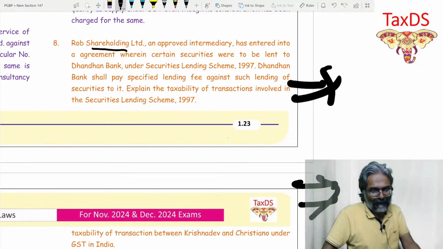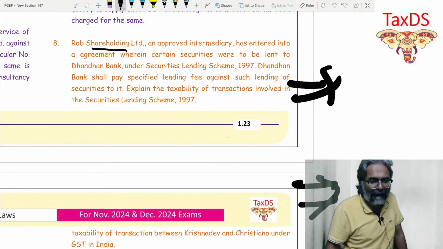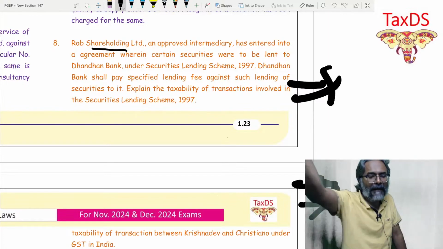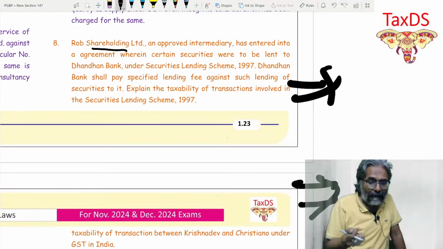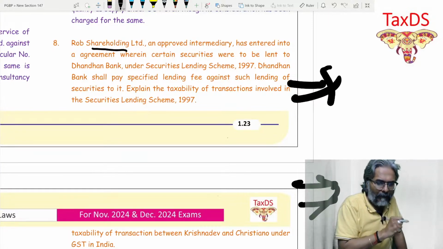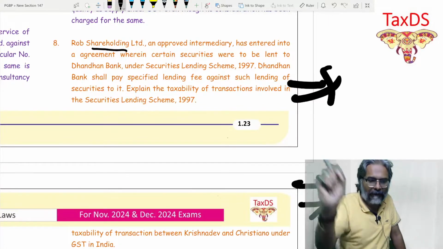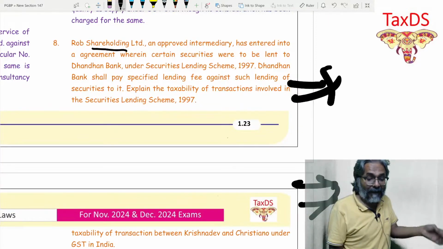Rob Shareholding Limited, an approved intermediary, has entered into an agreement wherein certain securities were to be lent to Dhandhan Bank under SLS 1997. Dhandhan Bank shall pay a specified lending fee against such lending of securities. Explain the taxability of the transaction involved.